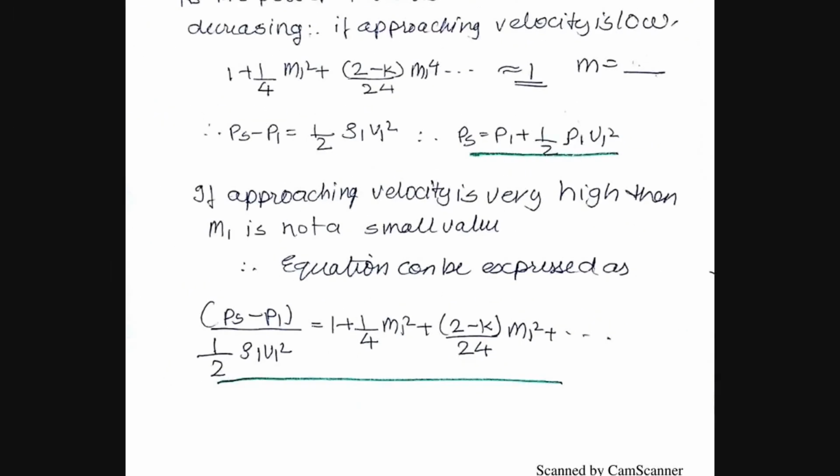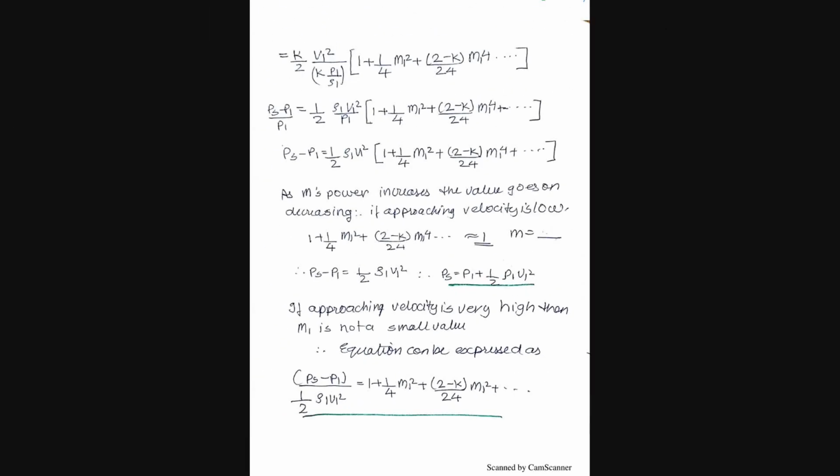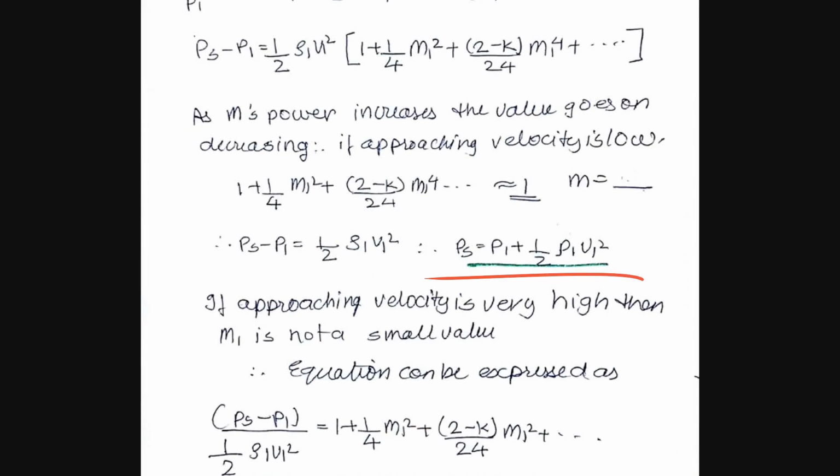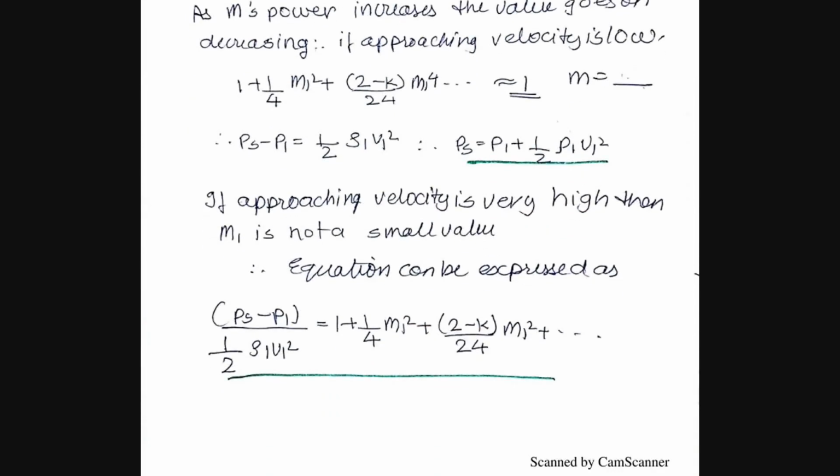So guys, this derivation is a little bit big, so I will suggest you to pause the video and then go through it. So these two are the values of the stagnation pressure equations for m to be lesser than 1, and this is for the value of m to be greater than 1.